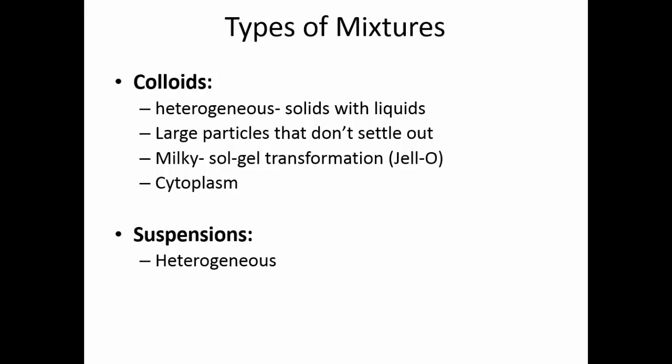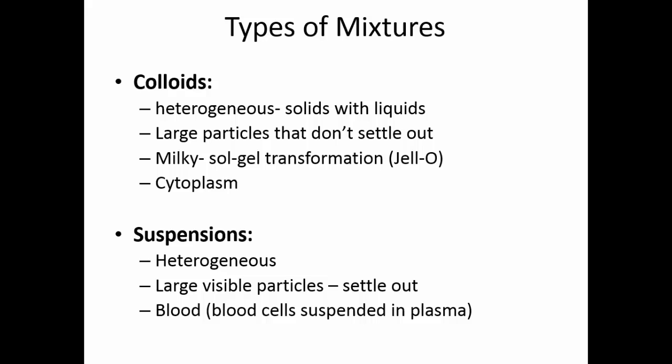Suspensions are also heterogeneous, but here the particles are large and visible, and unless the suspension is in constant movement, the particles will settle out. Blood, blood cells suspended in plasma, is an example of this. Unless the blood is being circulated and pumped through the body, if you draw blood out of the body and put it in a test tube, you will see the blood cells settle to the bottom of the test tube.